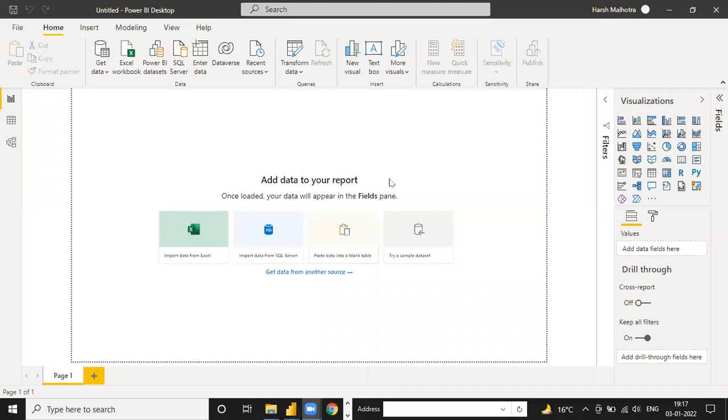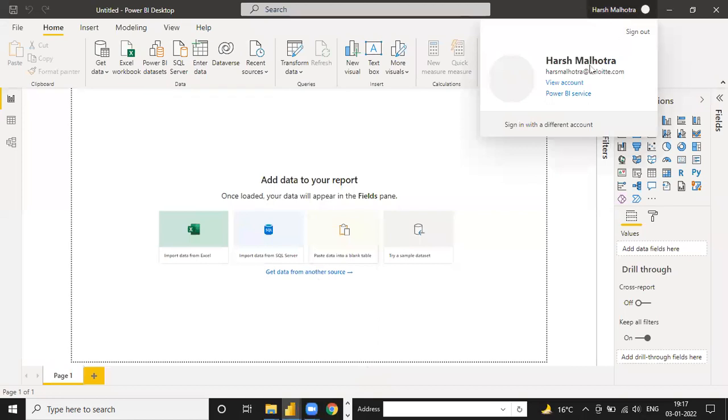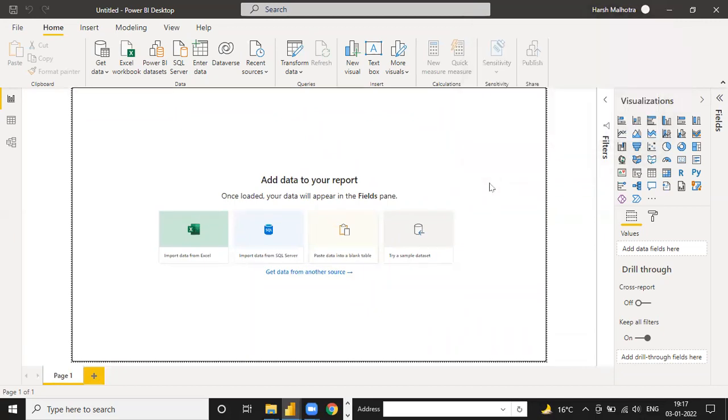And guys, two options. Suppose you are working in a company and you have an official email ID for Power BI, so you can download it or you can log in with your official email ID like this. I have logged in with my official email ID. But if you have a personal email ID like gmail.com or yahoo.com or any other .com, you can't log in to Power BI because Power BI cannot accept a personal email ID. So you can just open the file and save the file. Not able to log in means no need to log in. You can work without login also.